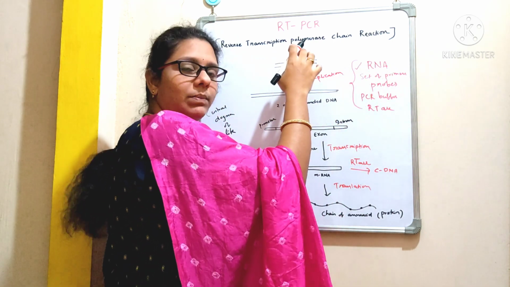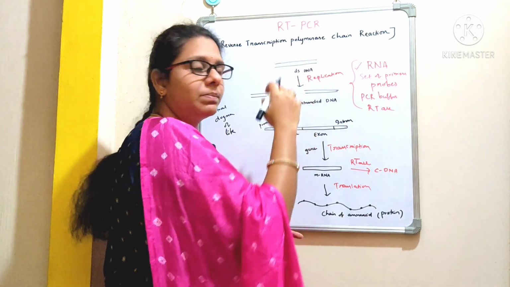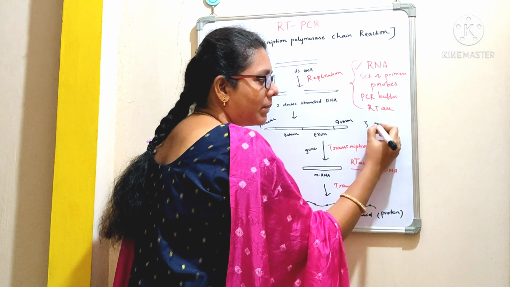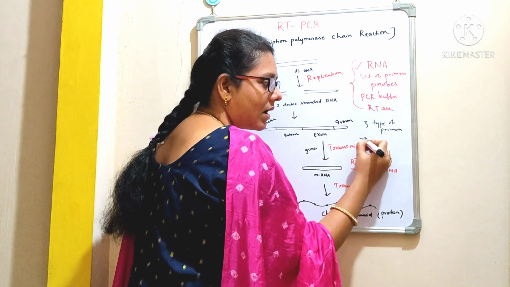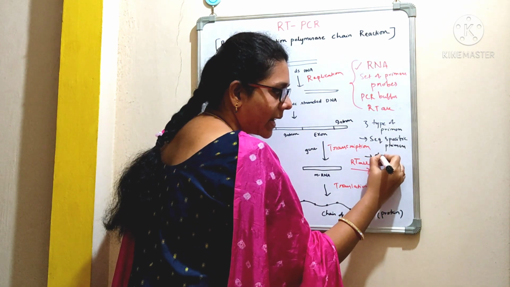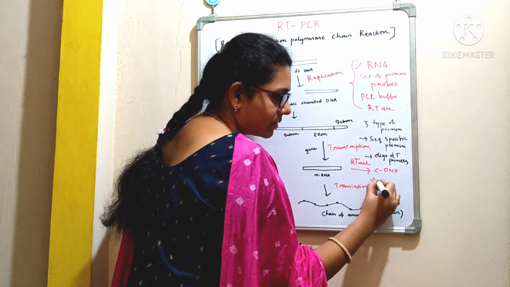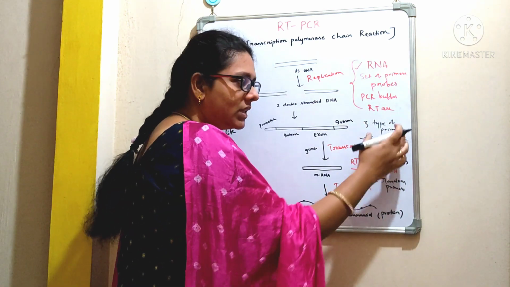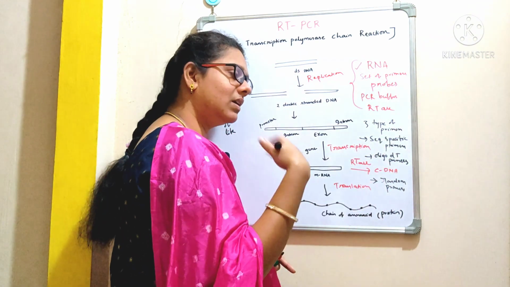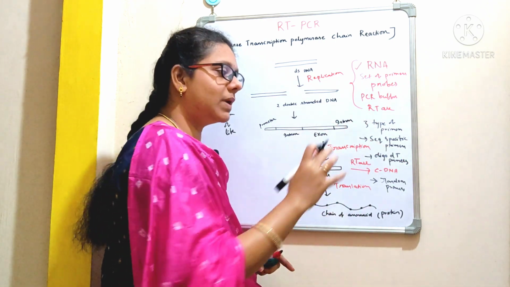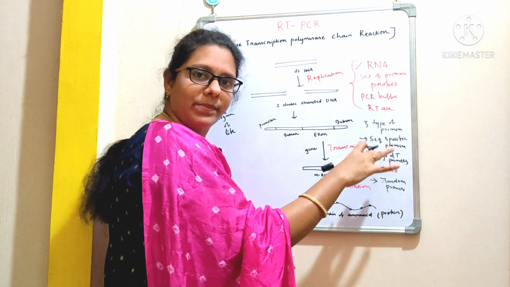In this RT-PCR, that is, the reverse transcription PCR method, generally we use 3 types of primers: sequence specific primers, oligo-dT primers, and random primers. We can go with any type of primers. It depends upon the type of reaction you are carrying out. I'll explain in detail when we talk about the procedure.